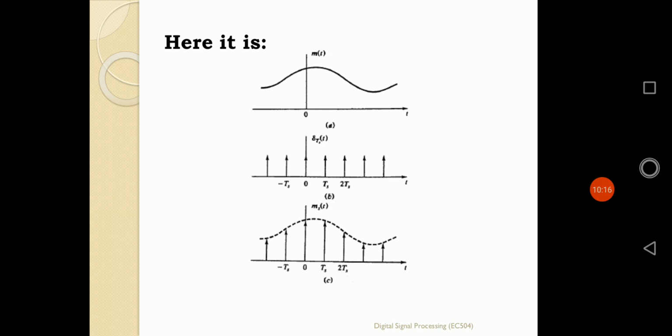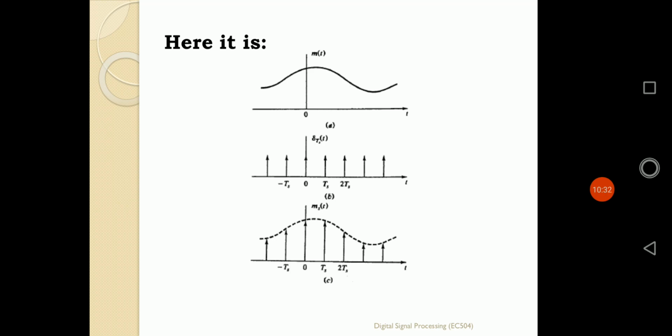The next one, according to the sampling theorem: the continuous time signal, defined by m(t), the message signal, is converted to the sampled message signal m_s(t), and the gap is maintained by Ts. So here is the concept.